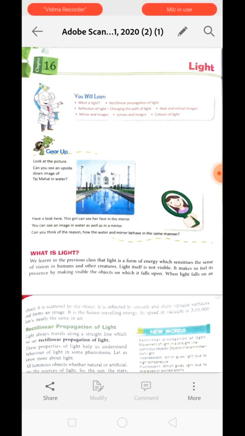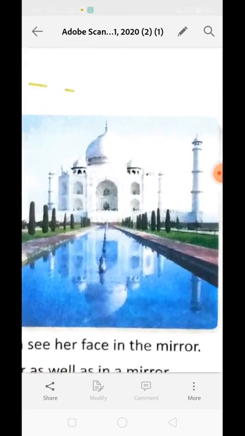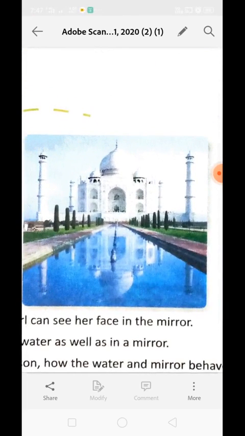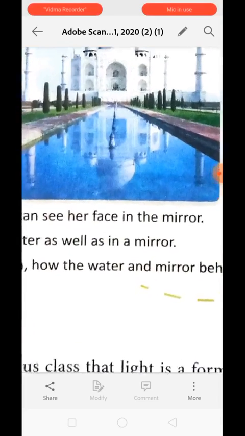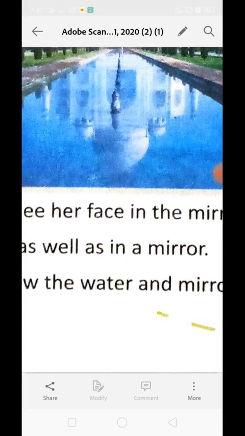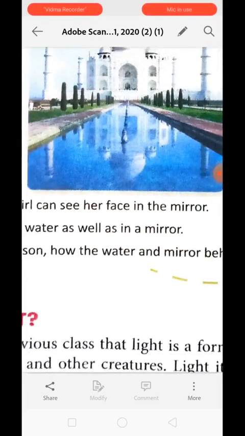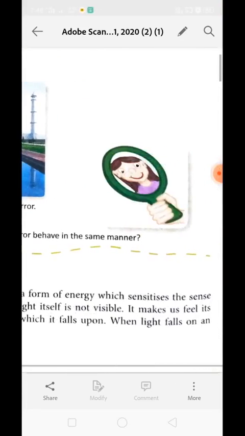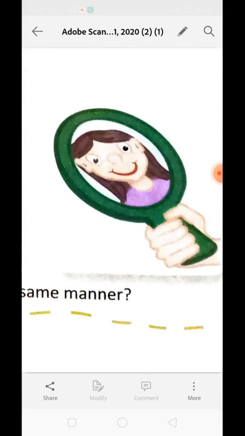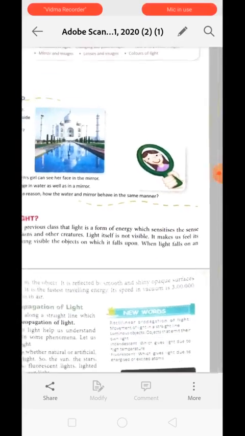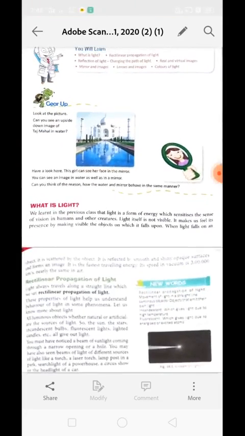Okay. Now look at this picture. Isn't it beautiful? The Taj Mahal, right? Now see, inside the water, do you see something? Over here, the reflection of Taj Mahal is visible, right? Now look at the mirror where a girl is seeing her image. Now, can you think a reason how water and mirror behave in the same manner? The basic reason behind this is reflection of light.